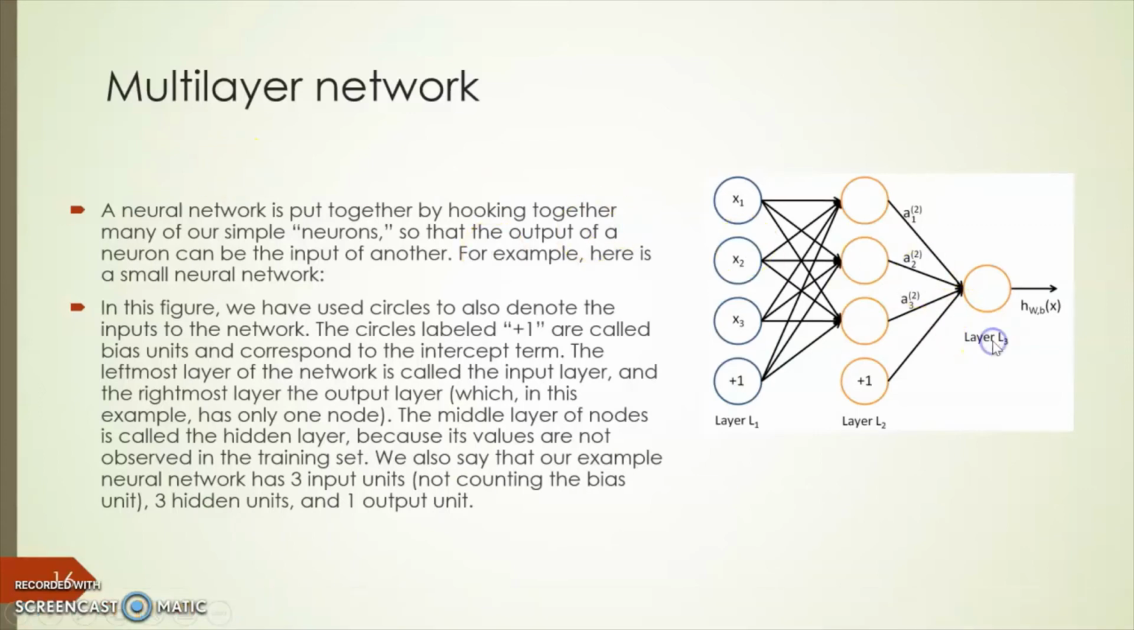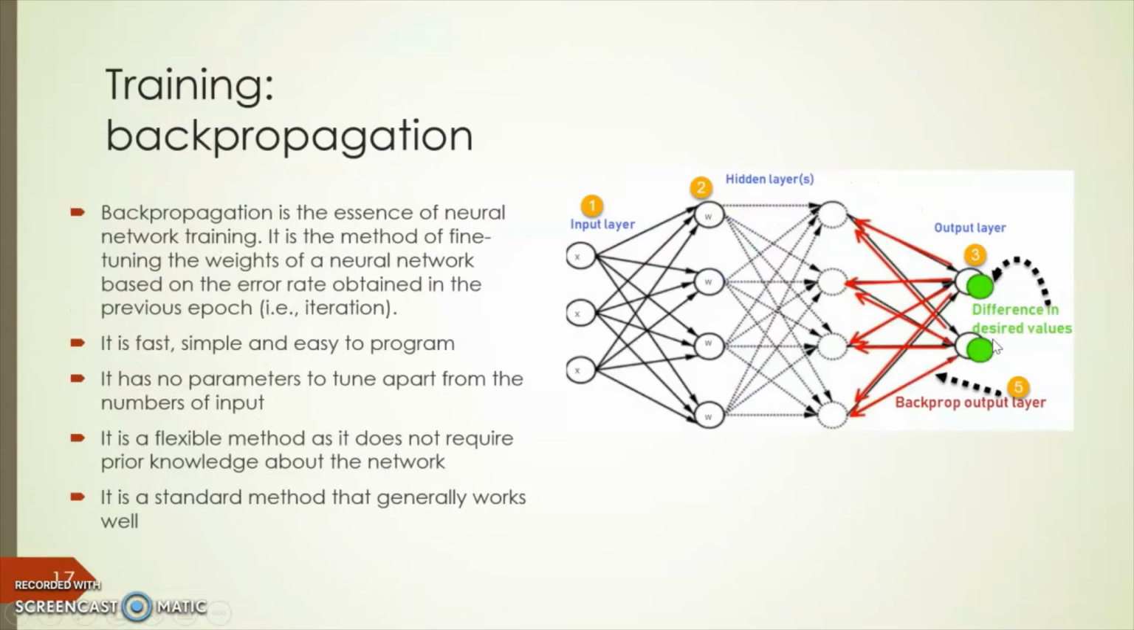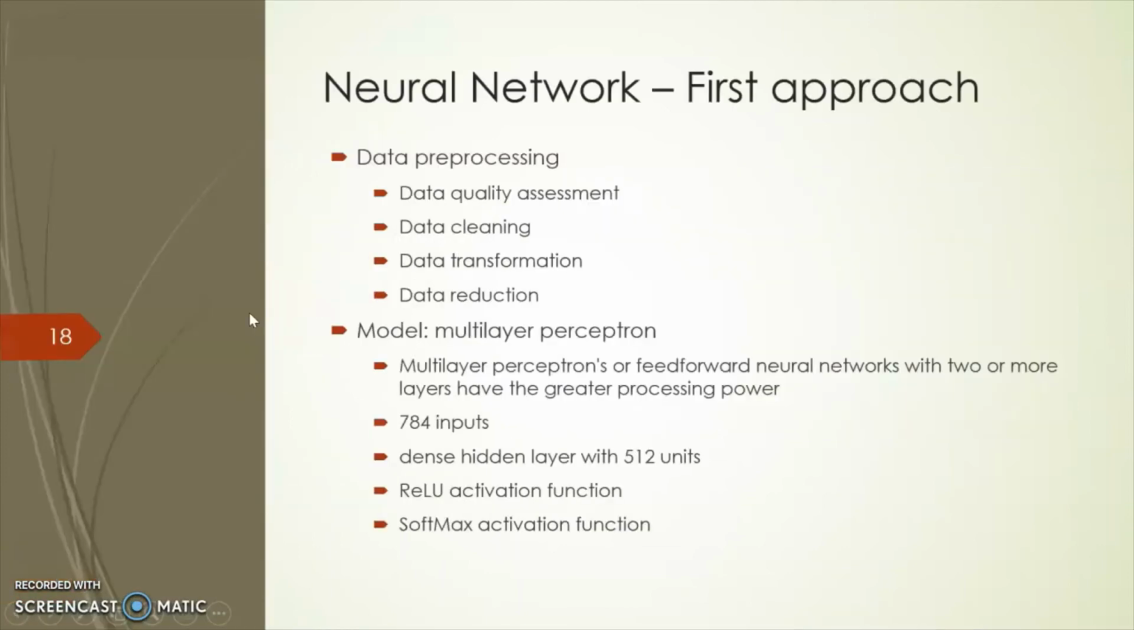Next slide is backpropagation. Backpropagation is the essence of neural networks. It is the process of updating the weights of the neural network in order to reduce the error in prediction. It is very fast and simple, easy to program. It has input layer, output layer, hidden layers, and from the output it has a backprop output layer. It is a standard method that generally works well, and it is very flexible.